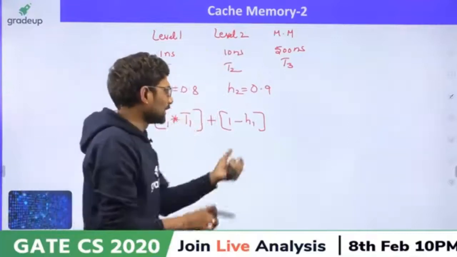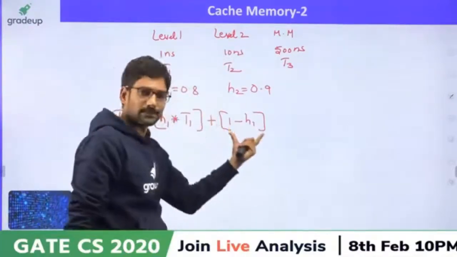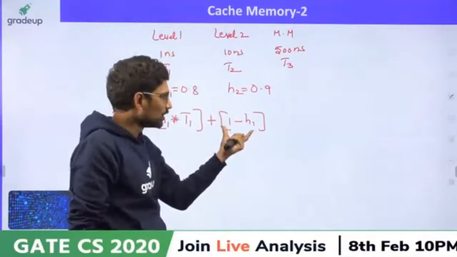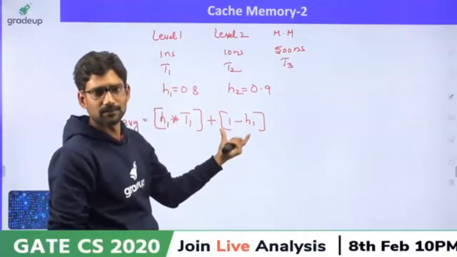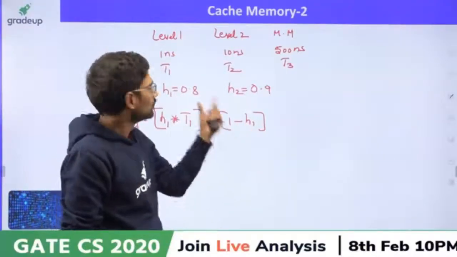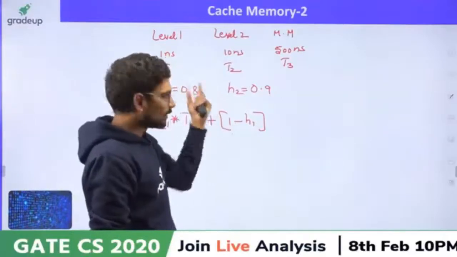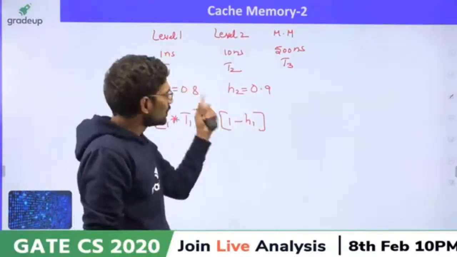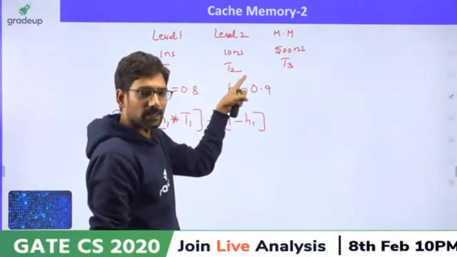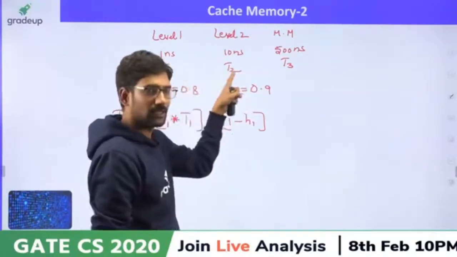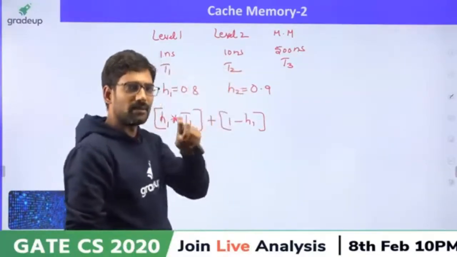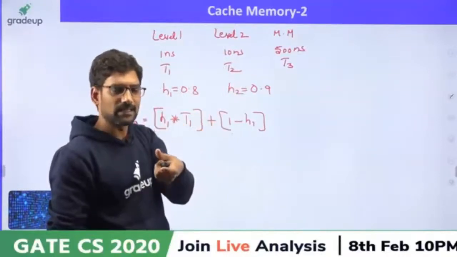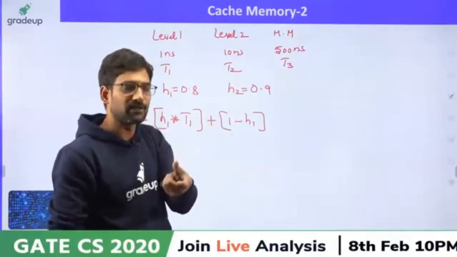Now, level 1 missed it, that we understood for 1 minus H1. Now, who will supply? Level 2. So any memory supplying some data means it is a hit for that memory.